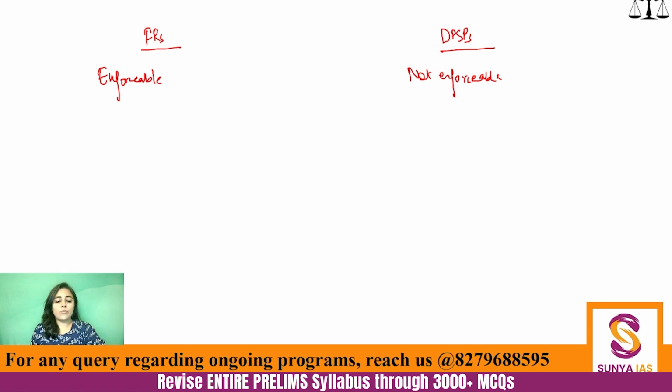So here what I want you to remember is a series of cases which will help you to answer any question that comes from the debate between DPSPs and fundamental rights. See, just first see the cases which I am writing. Just see the names of the cases, and then I will tell you what each case is about. I'm just going to tell you the chronology. You don't even need to remember the year, etc. Always feed in your mind only that information that is going to help you, right? Not unnecessary information.